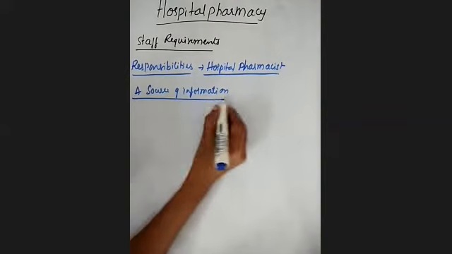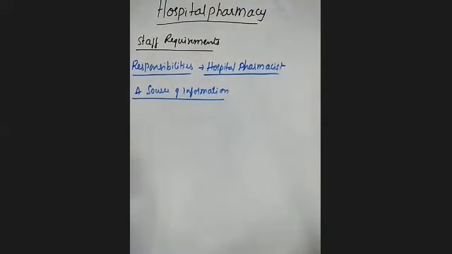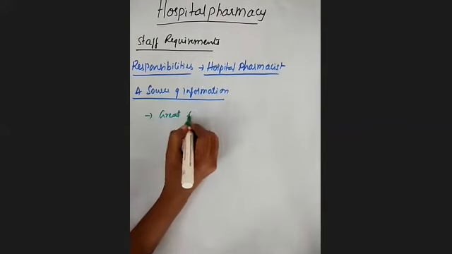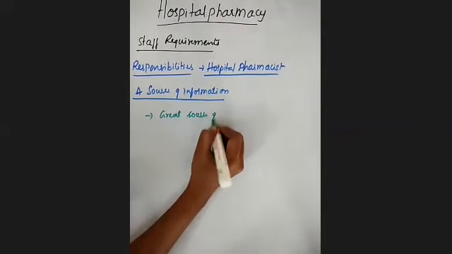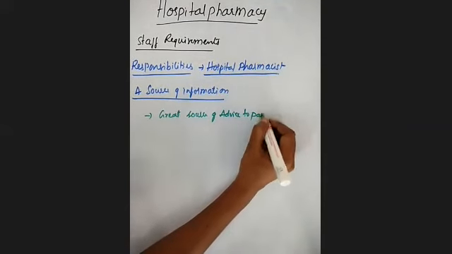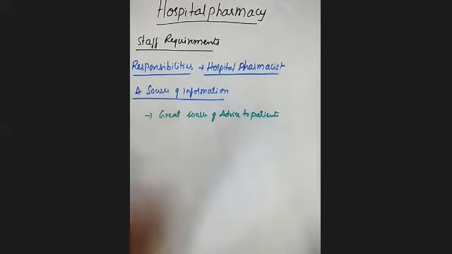They are a great source of advice to patients. Clear? Mostly the physicians cannot advise the patients much, but the hospital pharmacist acts as a great source of advice to the patients.